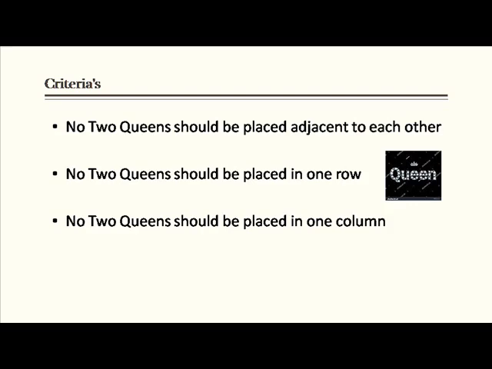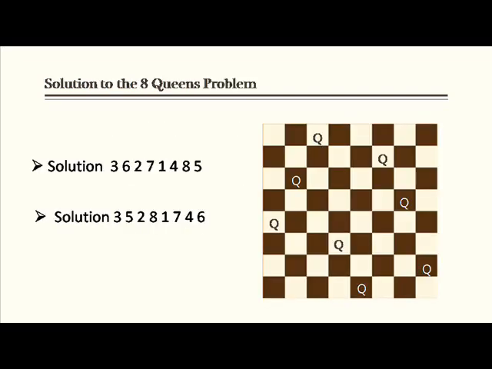There are 12 fundamental different solutions. This includes rotating the board and deflecting the board. 11 of them has 8 deflections and rotations and one of them has 4 deflections and rotations. If we take all possible combinations, there are 92 distinct solutions made possible. In the figure, one of the solutions of the 8 queens problem is shown.